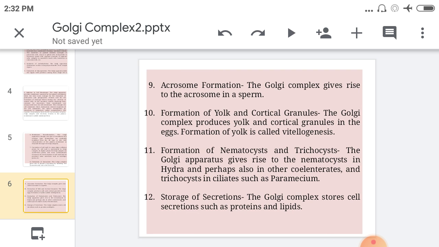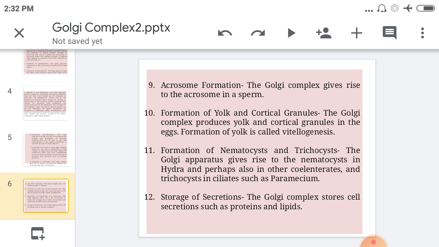Then acrosome formation, a very important role of the Golgi complex. The formation of the acrosome is a very important function of the Golgi complex. You know that in the sperm, the head part is present here, and this acrosome part is formed from the Golgi complex. This is a very important function of the Golgi complex.